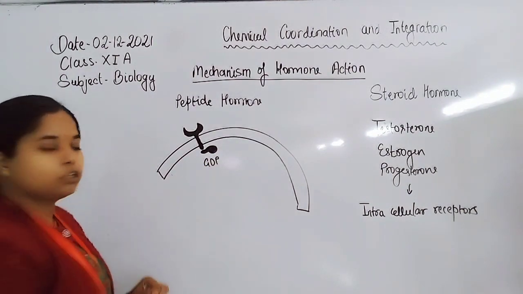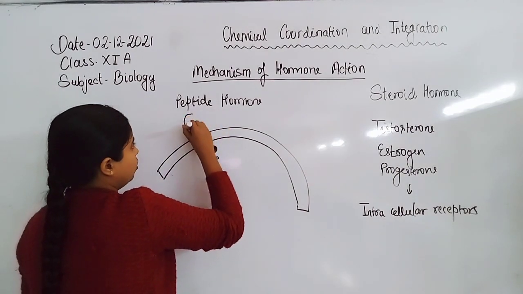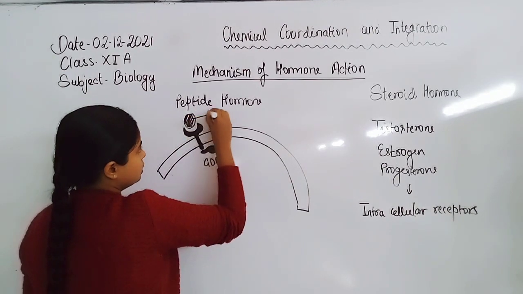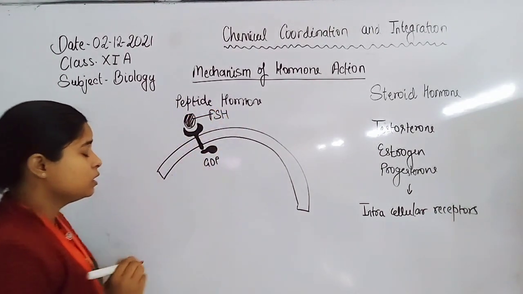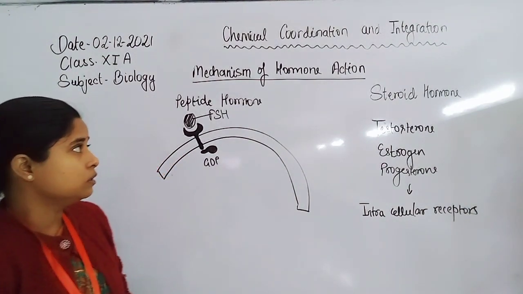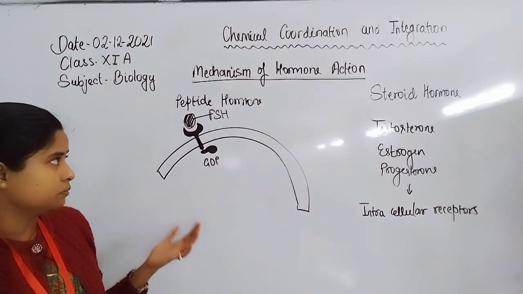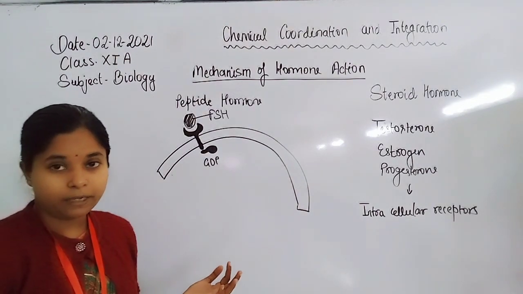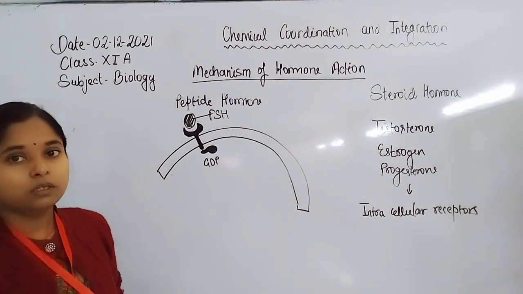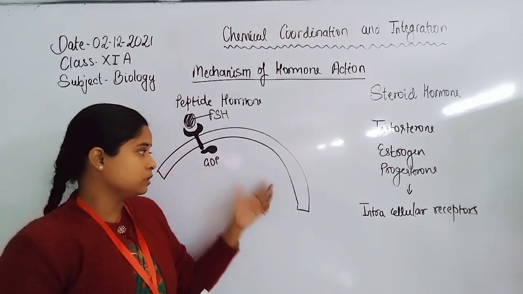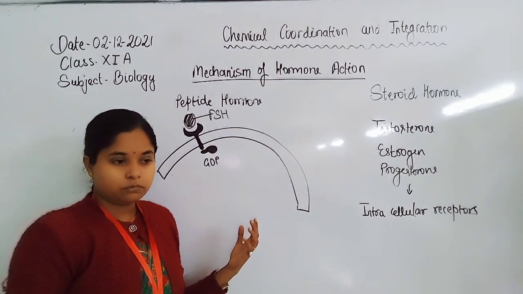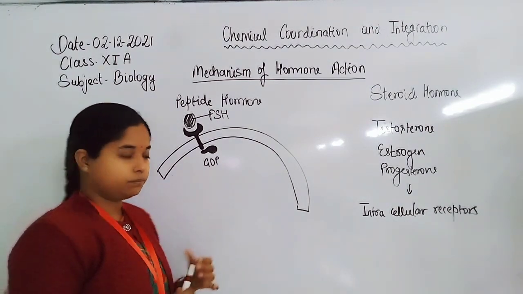Whenever the protein molecule binds with the receptor, for example here is the FSH molecule, follicle stimulating hormone, secreted by the pituitary gland, which acts on the gonad. This cell represents a cell of the gonad, either spermatogonia or oogonia.